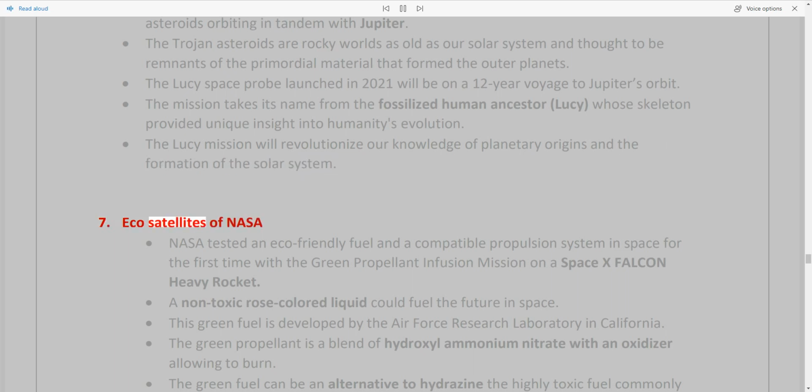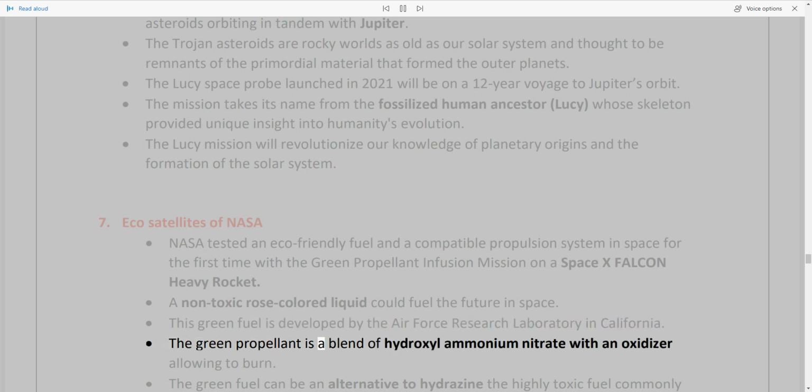7. Eco-satellites of NASA. NASA tested an eco-friendly fuel and a compatible propulsion system in space for the first time with the Green Propellant Infusion mission on a SpaceX Falcon Heavy rocket. A non-toxic rose-colored liquid could fuel the future in space. This green fuel is developed by the Air Force Research Laboratory in California.